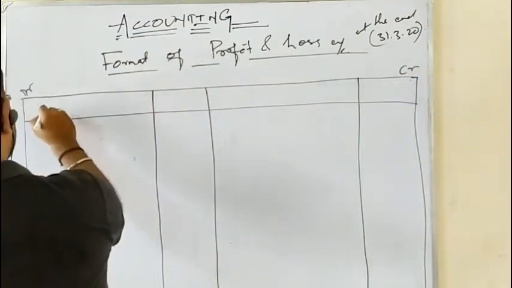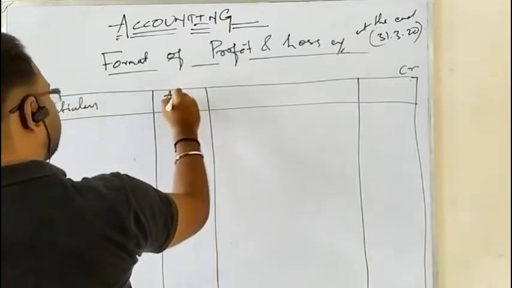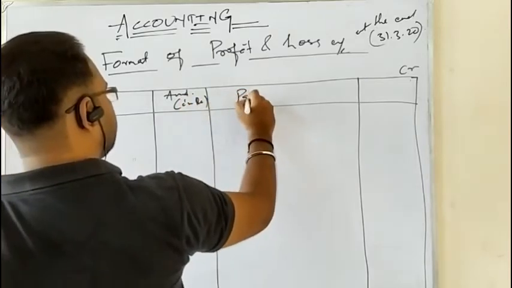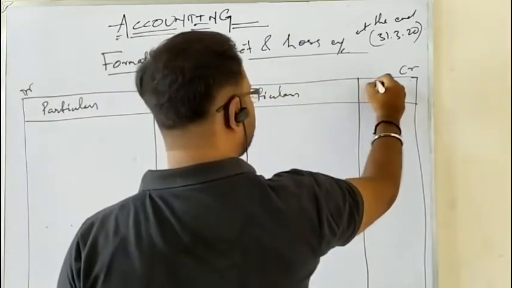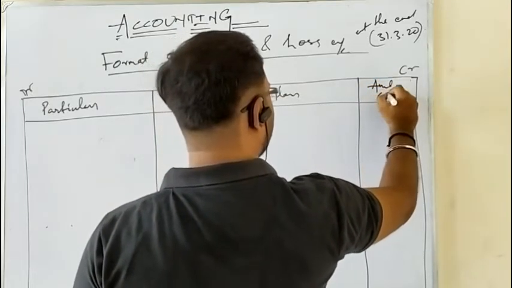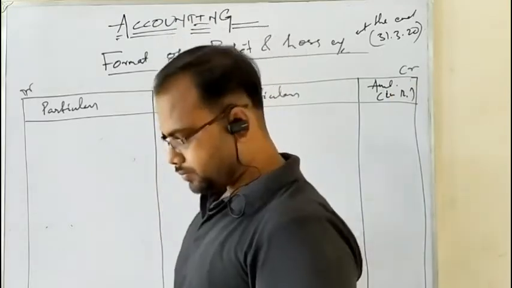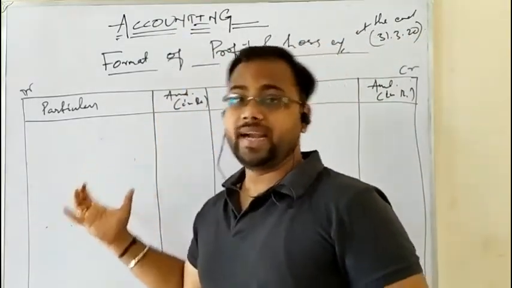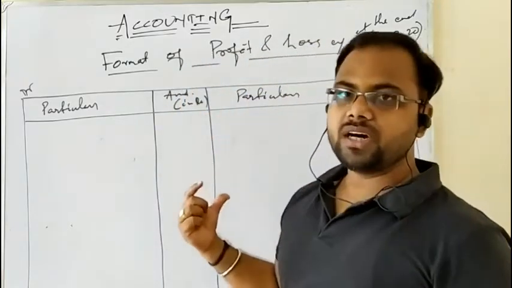This is the particulars column on the debit side of profit and loss account, and this is the amount column on the debit side. This is the particulars column on the credit side, and the same for the amount column of the credit side. As you know, profit and loss account is a nominal account. Debit side is the expense side, indirect expenses are written here. Credit side is the income side, indirect incomes are written over here.